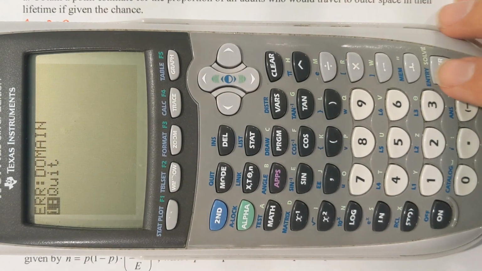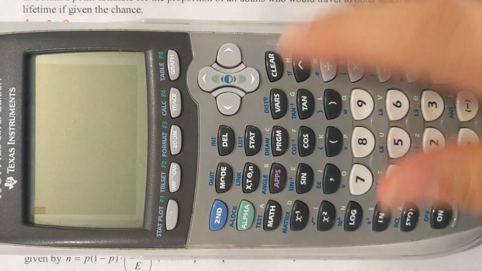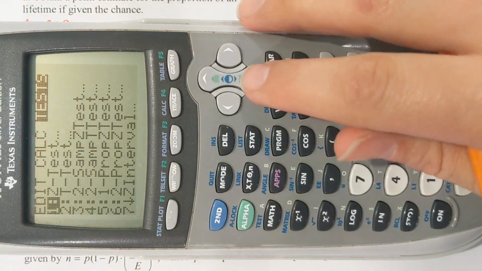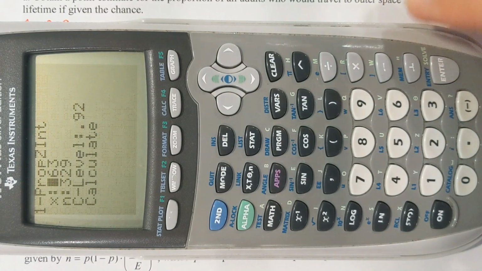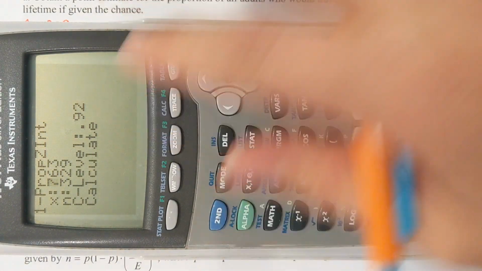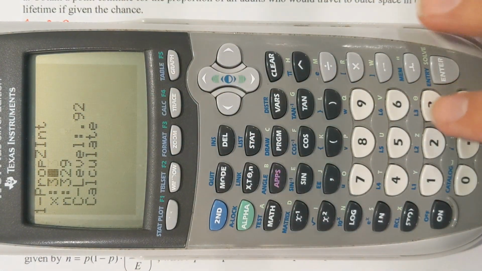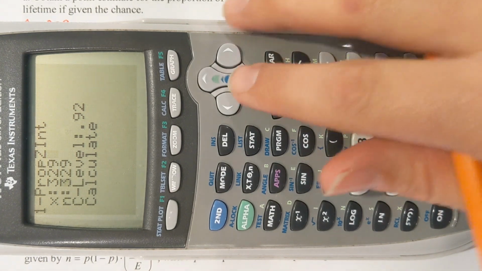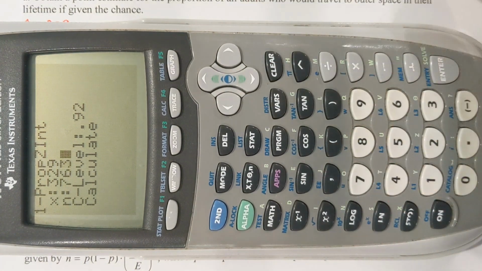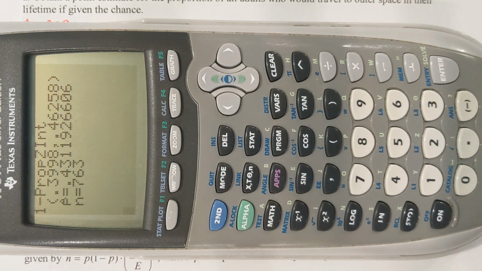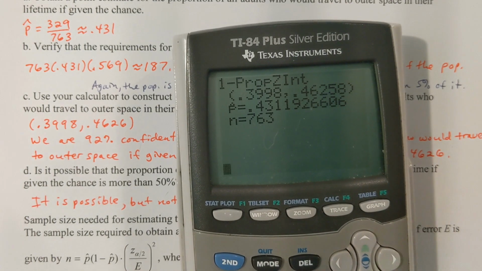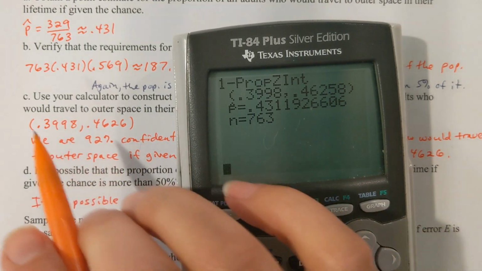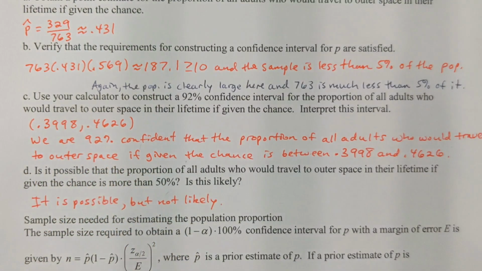Whoops, I mistyped something. Let me check that again. Whoops, I had these switched. Okay, so 329 would be x, n is 763, and that should fix it. And here's my interval. Okay, and I've gone to nearest 4 digits there on both of those.